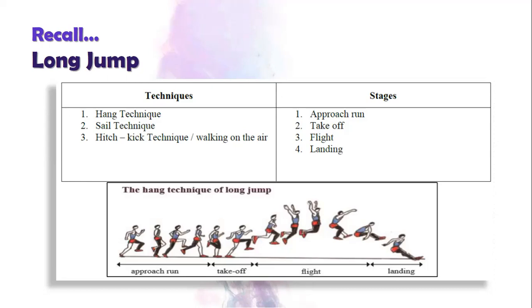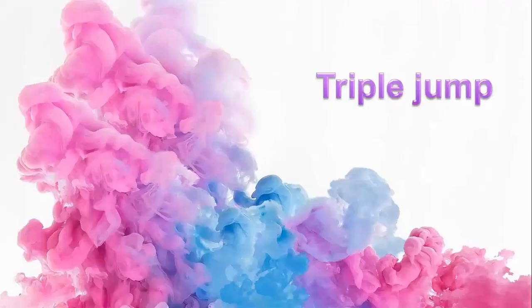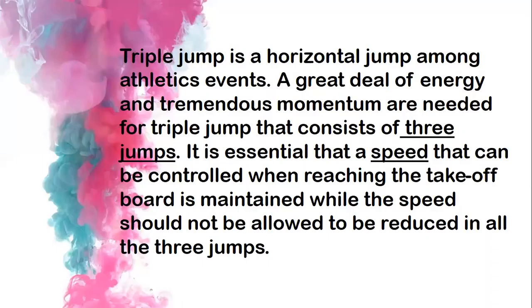Now we will go through the triple jump. We are going to start. Here they are telling about the triple jump. They say triple jump is a horizontal jump among athletic events. Again, they say a great deal of energy and strong movements are needed for the triple jump.